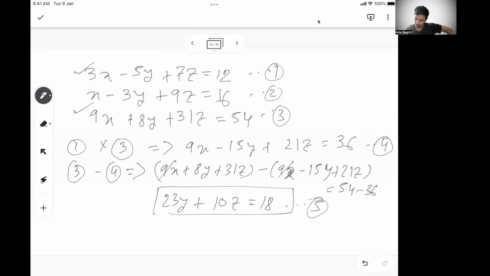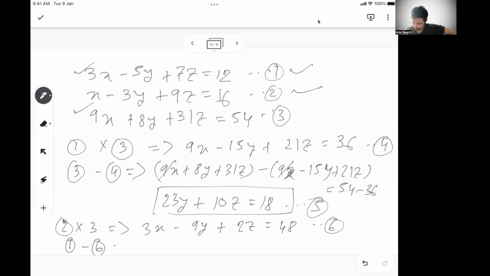Similarly, if I take 1 and 2 and try to eliminate x, I will first multiply 2 with 3. So I will get 3x minus 9y plus 27z is equal to 48, right? So now let's say this is equation 6. If I subtract 1 from equation 6, what I'll get? Let's do it.